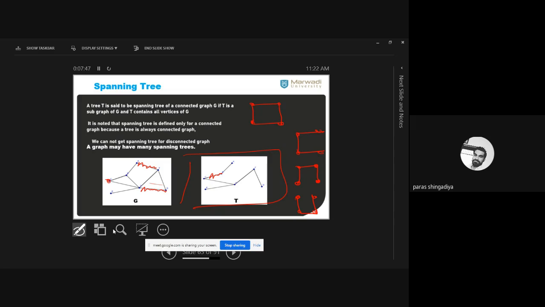No, spanning tree का मतलब क्या है कि आपके पास कोई graph है, ठीक है, उसको tree में convert करना. That procedure is known as a spanning tree. ठीक है, spanning tree means it is one of the graphs that you have to derive from one given graph. That graph is called a spanning tree. And binary tree तो हम create करते हैं. ठीक है, binary tree तो आप create कर दो, that is called binary. Spanning tree means आप कोई एक situation में से उसको tree में convert करते हो. That special graph is called a spanning tree.